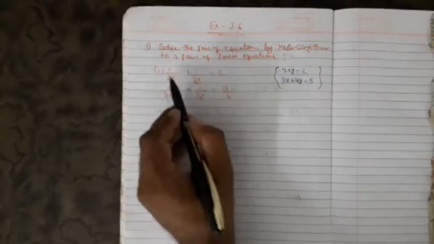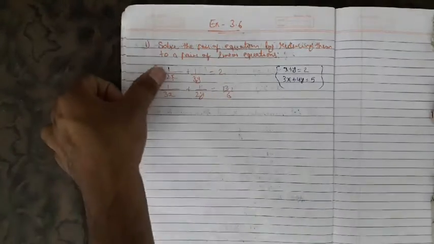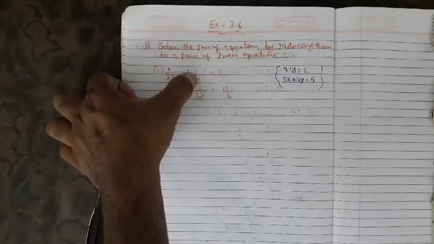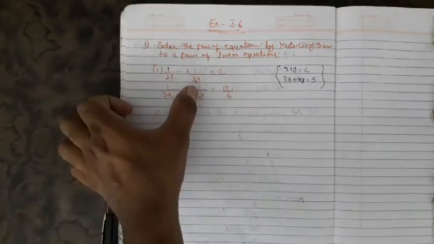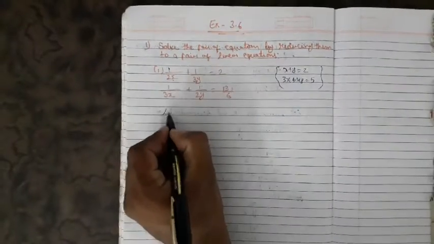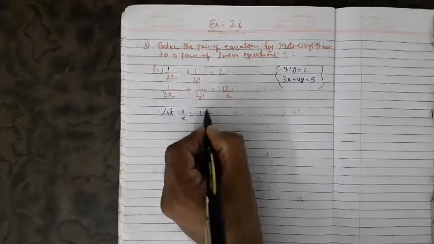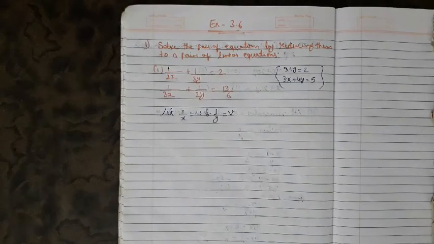First, see here, in the first equation we have 1 upon x, if I ignore the 2. In the second term I have 1 upon y. Similarly, in the second equation, the first term has 1 upon x, and the second term has 1 upon y. So let us take 1 upon x as u, and 1 upon y as v. Got it? Instead of 1 upon x and 1 upon y, whatever variable you want to take, you can take.